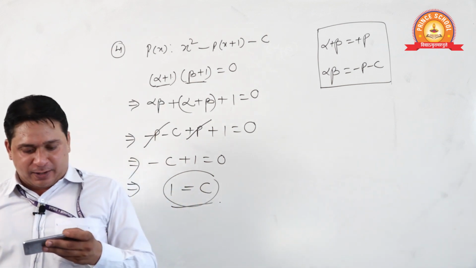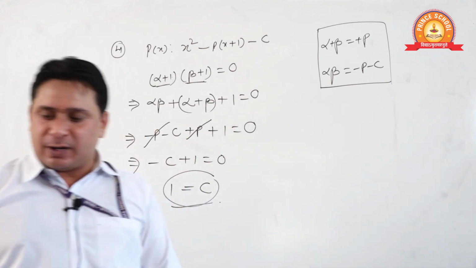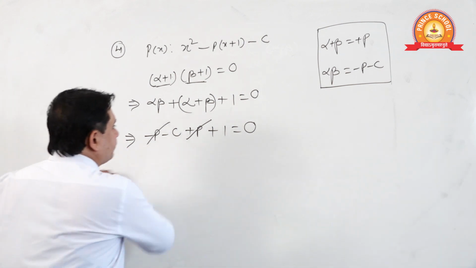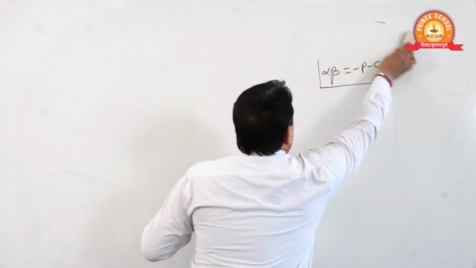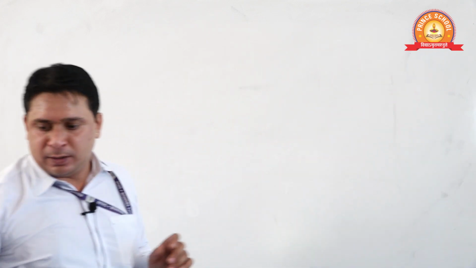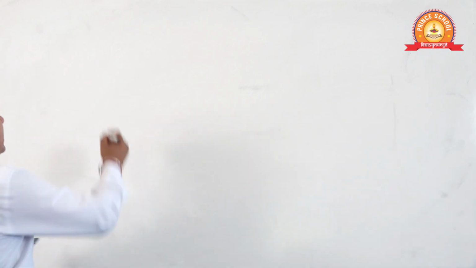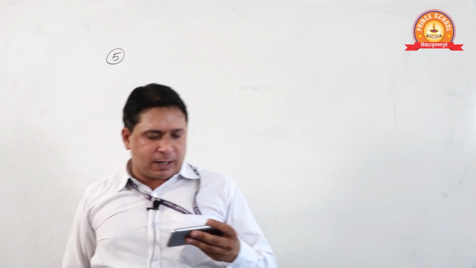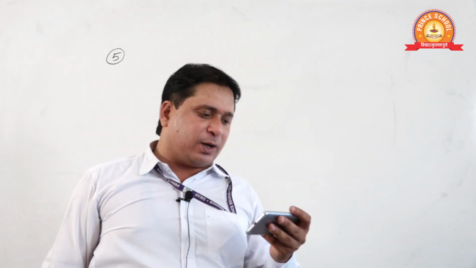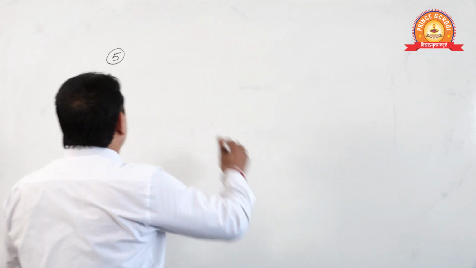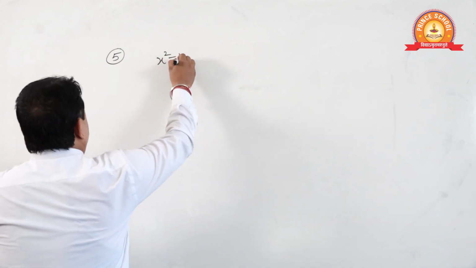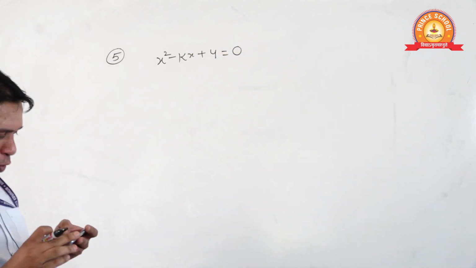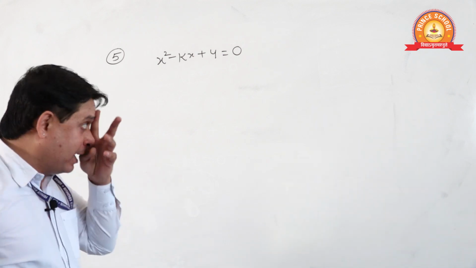Now question number 5. Has equal roots, then find the value of k. Now see, question number 5, see students. What is given here? If the quadratic equation x square minus kx plus 4 is equal to 0 has equal roots, find the value of k.